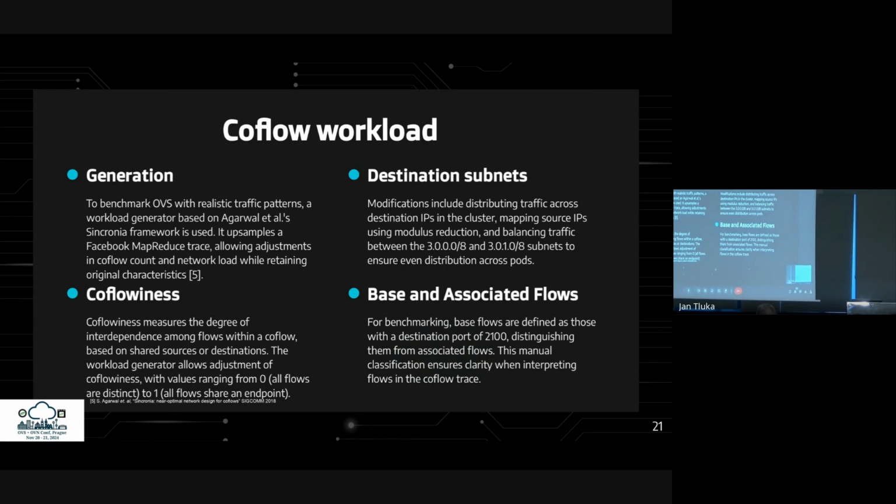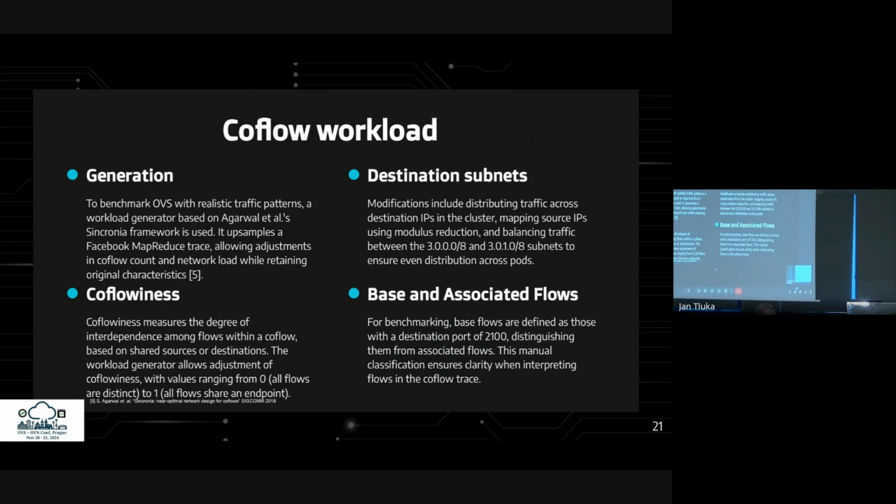To benchmark OVS with realistic traffic patterns, we use a workload generator based on the Synchronia framework. It upscales a Facebook MapReduce trace, allowing adjustments to the co-flow count and network load, while preserving the trace's original characteristics. One key concept we introduce is co-flowiness, which measures how interdependent flows within a co-flow are, based on shared destinations. This can range from 0, where all flows are distinct, to 1, where all flows share a destination.